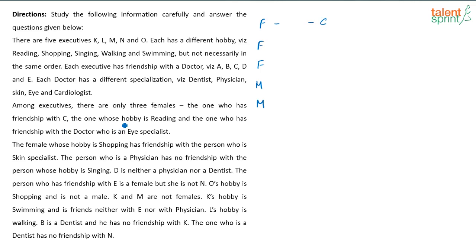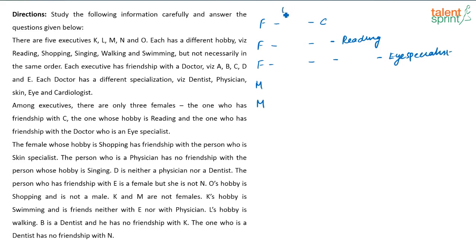And then there is another female whose hobby is reading, and there is the third female, the one who has friendship with the doctor who is an eye specialist. So the next female, whoever she is, is a friend with a doctor who is an eye specialist.